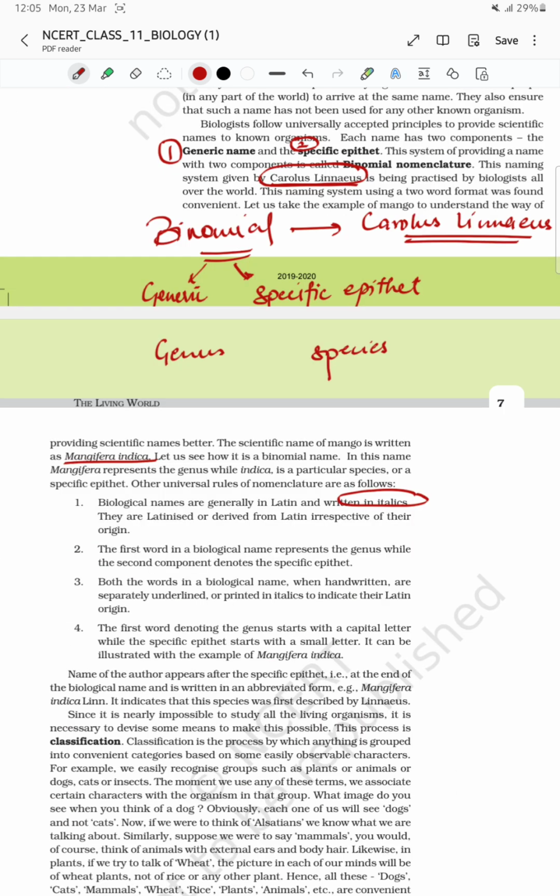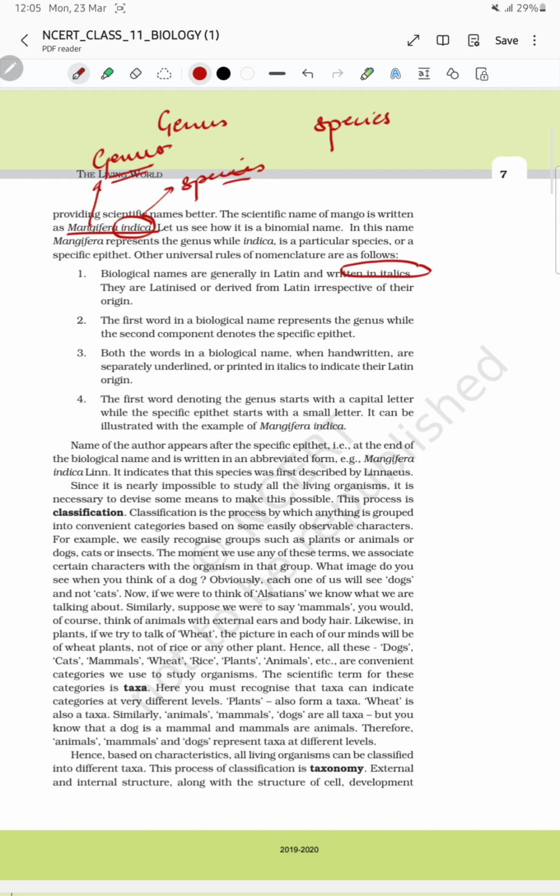Now taking example for mango. The binomial nomenclature is Mangifera indica. So here indica will be representing species and Mangifera will be representing genus. Similarly, there are certain rules for binomial nomenclature which are very important.